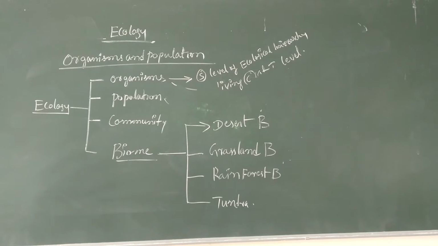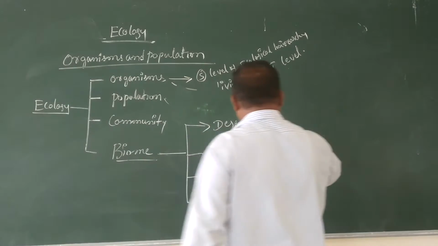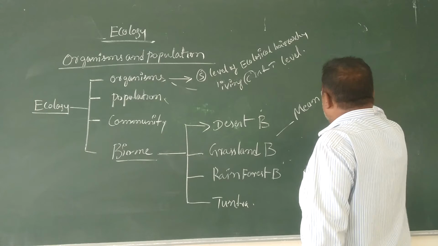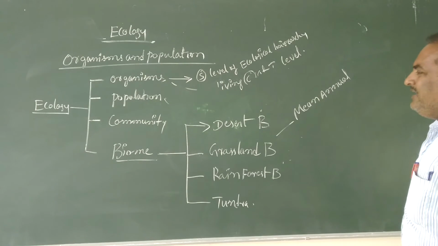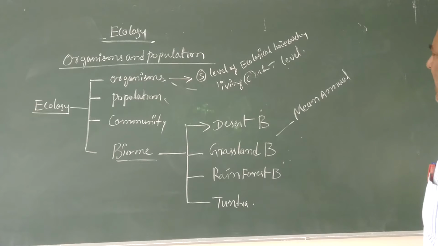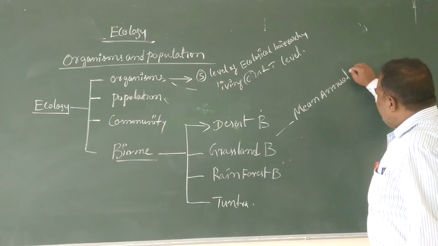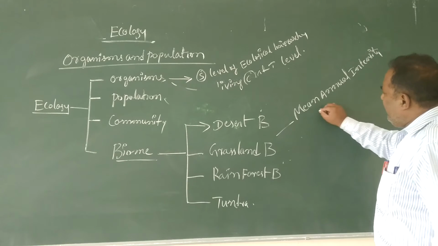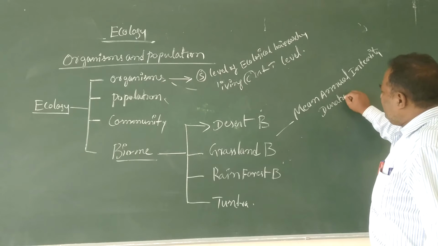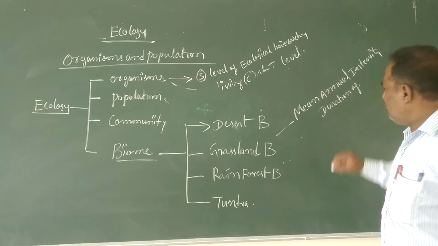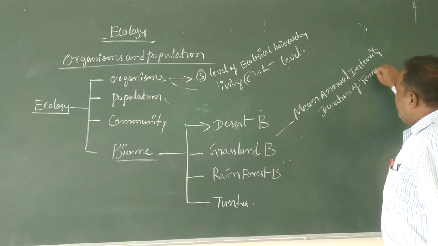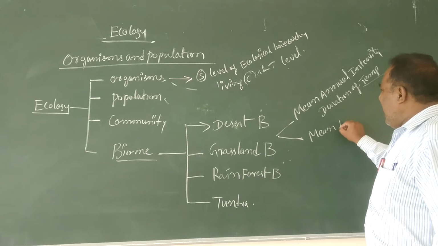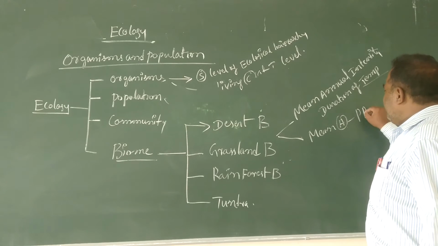Which are formed based on mean annual intensity and duration of temperature and mean annual precipitation.